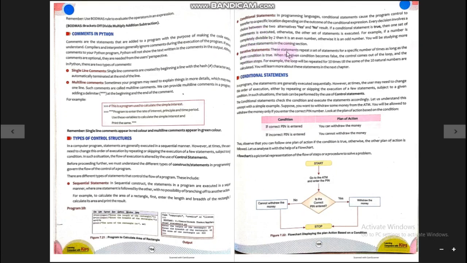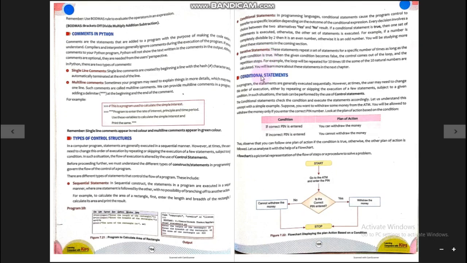Iterative statements repeat a set of statements for a specific number of times as long as the given condition is true. With the help of this statement, we can repeat any particular statement more than one time, for a specific number of times. You can say 10 times, 20 times, 30 times. That depends on a condition. If the condition is true, the statement will be repeated. Otherwise, if the condition becomes false, the repetition will be stopped.